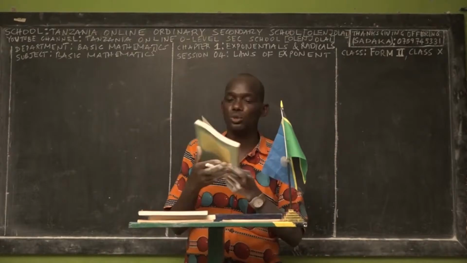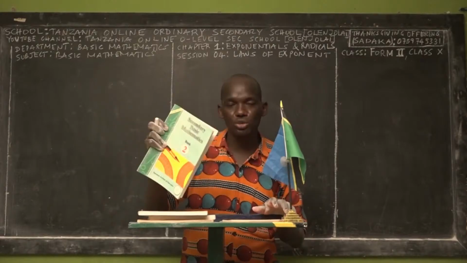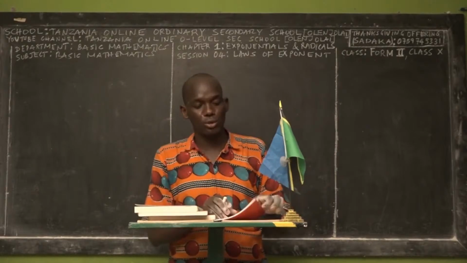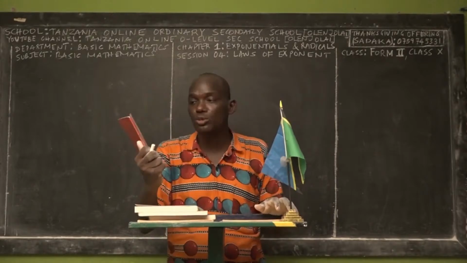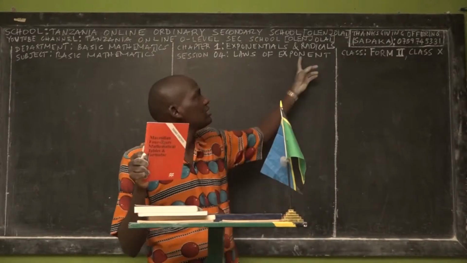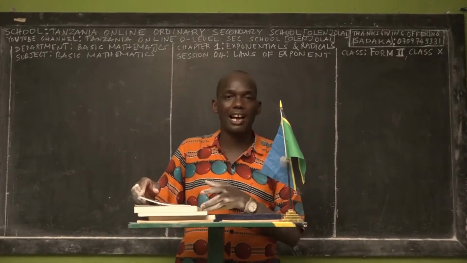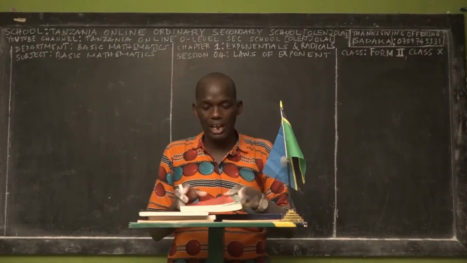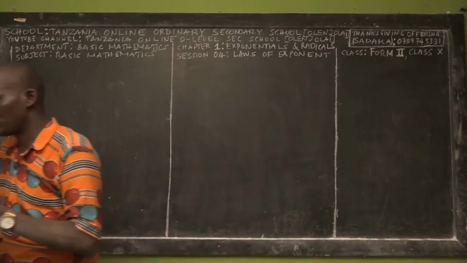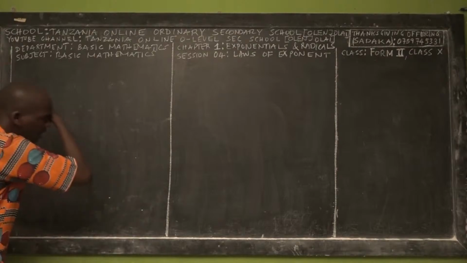Another reference book is the Secondary Basic Mathematics Book 2. This is the book you are going to use to learn all these contents of Basic Mathematics Form 2. Another is the small book called Macmillan's Four-Figure Mathematical Tables and Formulas. We will need it in the next subtopic, the radicals. You can get all of these as soon as you need them. So let us go to today's session. If you have any questions, you are allowed to ask me along the way.